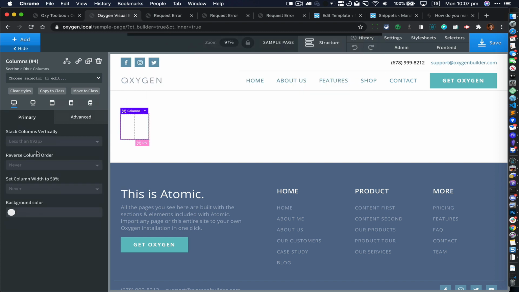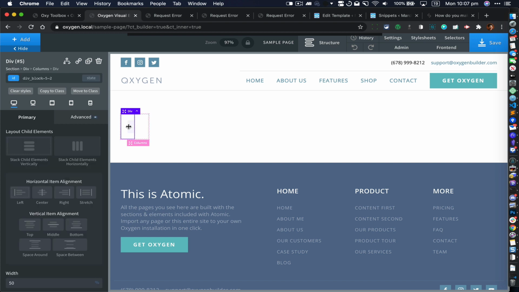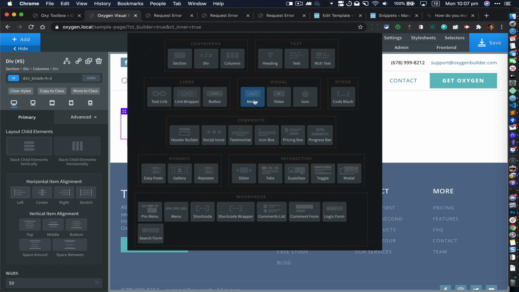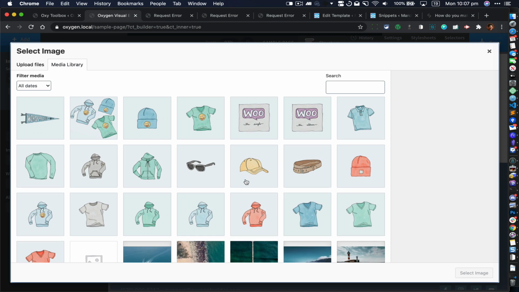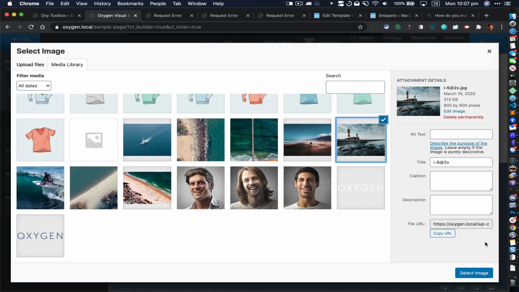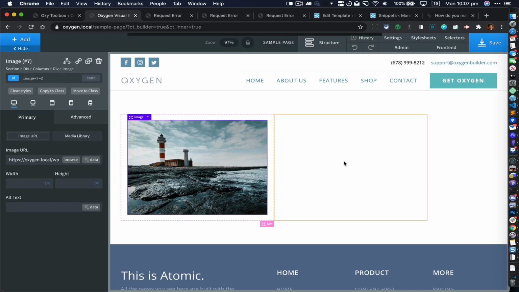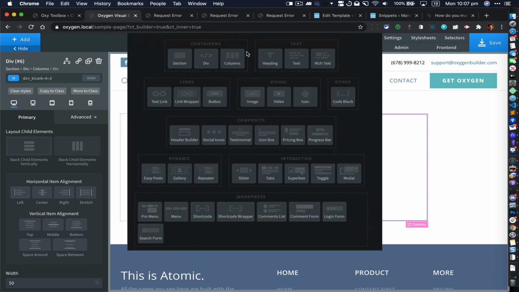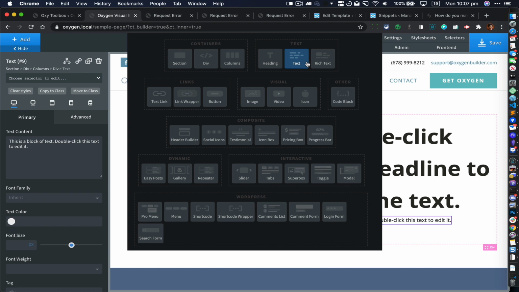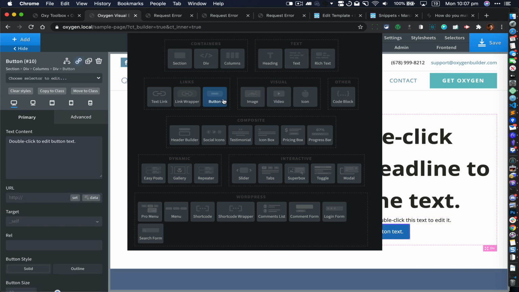So let's say I select the number of components and inside the left component, with the left column selected, sorry, I can add an image. And with the right column selected, let us add a heading. So heading, a text, and perhaps a button.